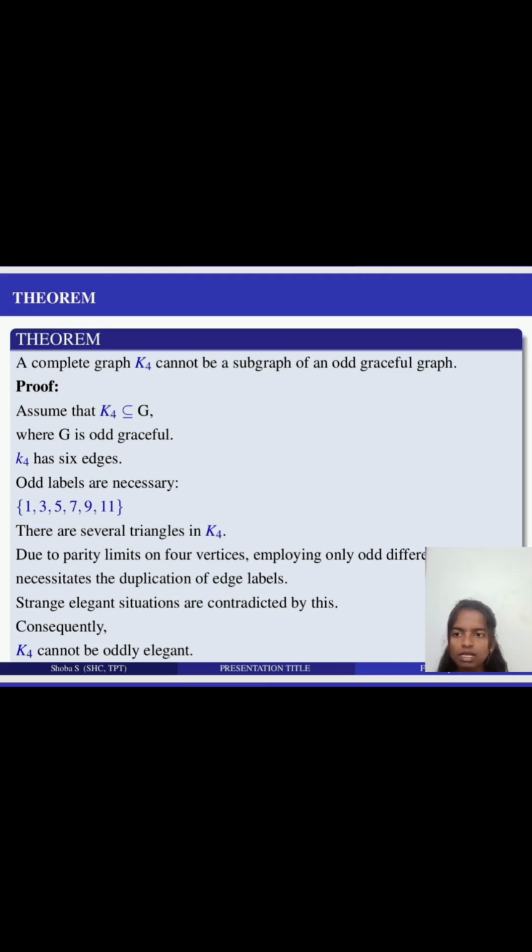There are several triangles in K4. Given the parity limits on 4 vertices, employing only odd differences necessitates the duplication of edge labels. This is a contradiction, so an odd graceful labeling cannot be constructed. Consequently, K4 can't be odd graceful.